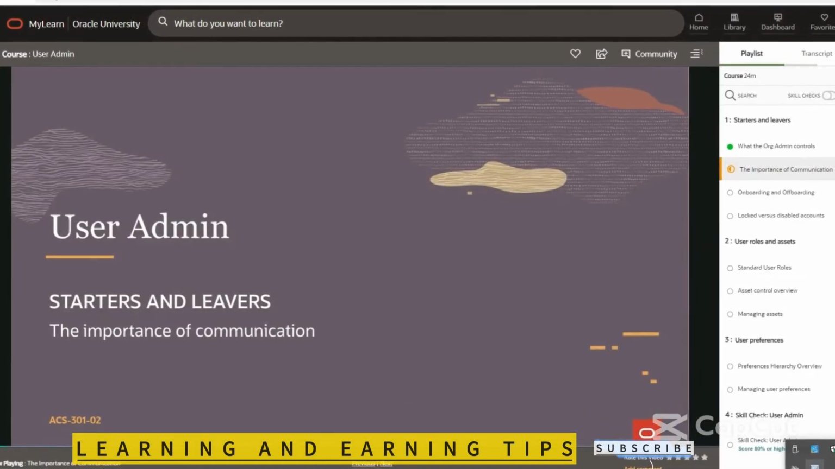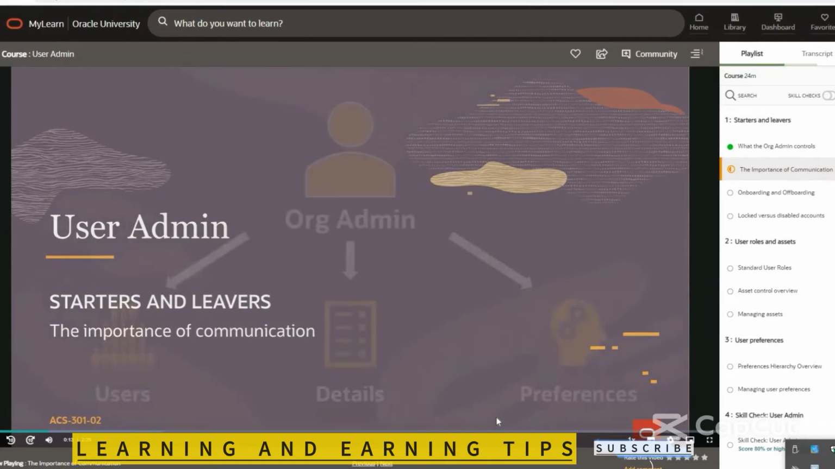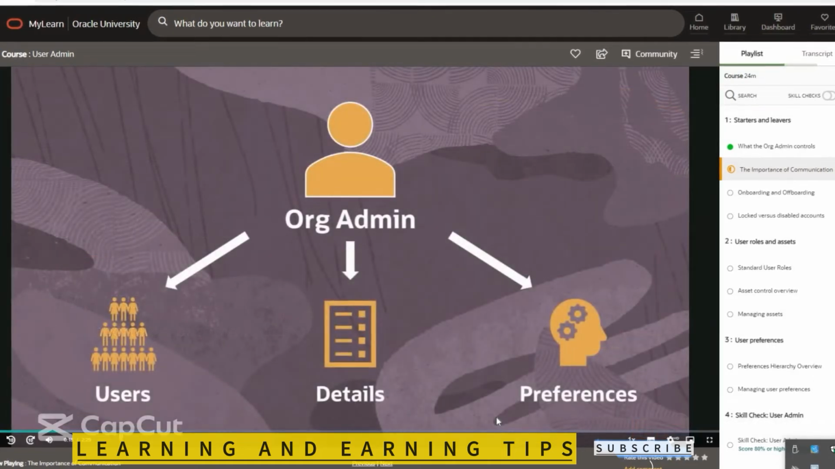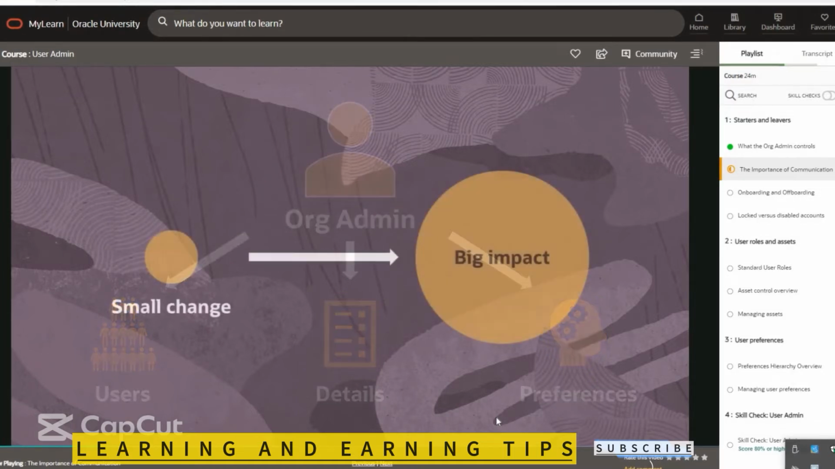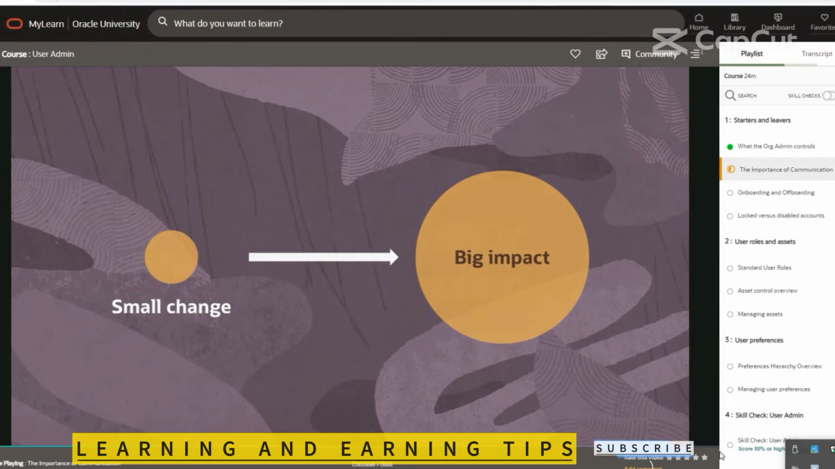We discussed communication in the organisation administration course as well, but it's always worth reminding ourselves about the importance of communication in relation to administration. As an administrator, you'll be making changes to the way in which Aconex behaves and how users interact with it. These changes might be big or small, which is often very subjective. But never underestimate any kind of change. Even what appears to be a simple alteration to a setting in the preferences area could have a big impact.